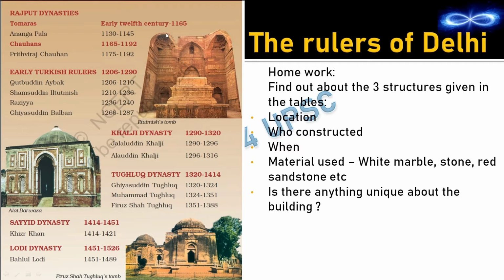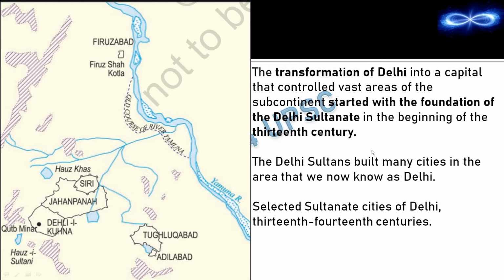From the 13th century onwards, they started controlling vast areas, and they started doing that from Delhi. During the time of the Tomars and Chauhans, they were not controlling many regions from Delhi. They were just controlling Delhi. But from the time of Qutbuddin Aibak onwards, they started capturing other areas and controlling all those areas from Delhi. So that is the reason they say that they started controlling other areas from Delhi from the 13th century onwards. 1206 means the 13th century. The Delhi Sultans built many cities in the area that we now know as Delhi.